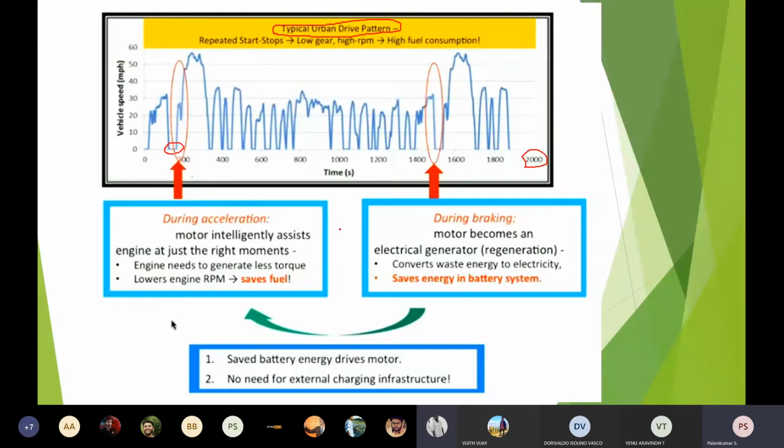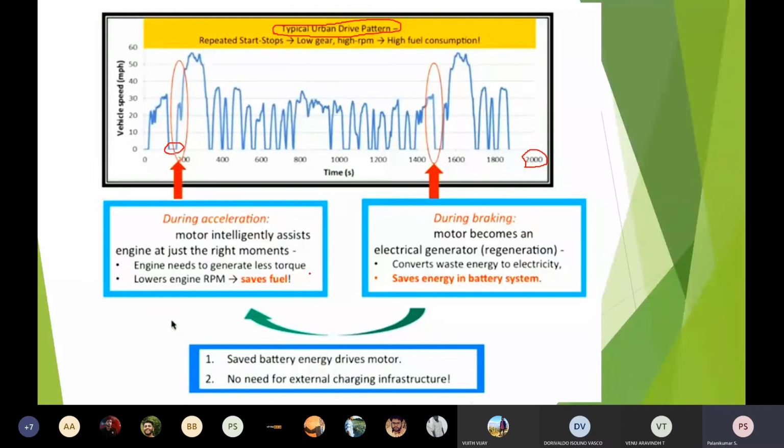So I have to take this pattern into consideration for deciding the power rating of any electrical motor, in the case of a pure electrical vehicle as well as a hybrid electrical vehicle. Because in both cases, I am going to have a complete set of major components such as motors, power electronic converters, and a battery pack with the energy management system. That is nothing but inbuilt logical controllers, some programs, maybe with a chip IC, so I have to burn the program into the chip. It is going to be a dedicated system, exclusively controlling that.